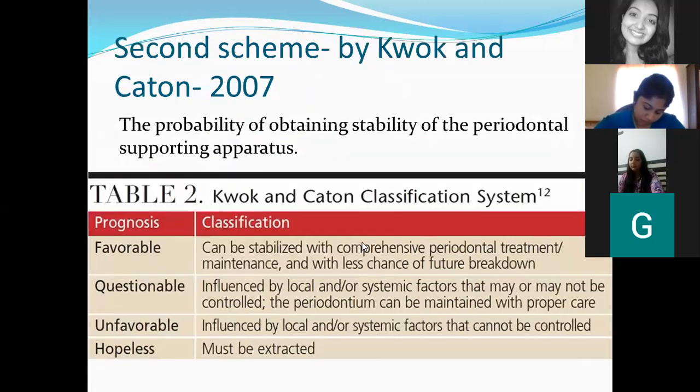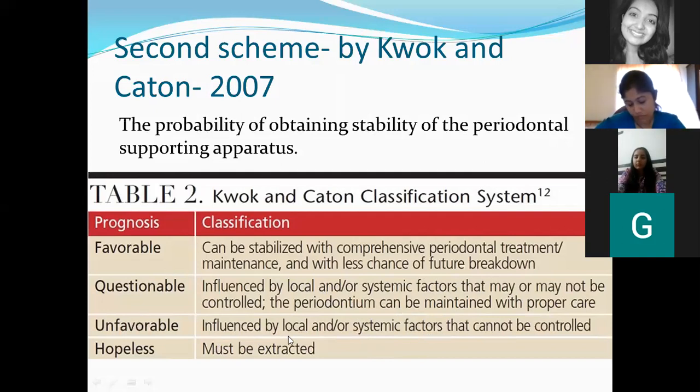Now, another way of writing the prognosis is favorable, questionable, unfavorable, or hopeless. Under favorable, prognosis means it can be stabilized with comprehensive periodontal treatment and can be maintained well by the clinician as well as by the patient. Now, questionable prognosis, you will have an influence of your local and systemic factors as well. So, you will have systemic factors. For example, the patient has any underlying cardiac disease or any systemic disease or any lifestyle disorder, but they are there but can be maintained by the physician.